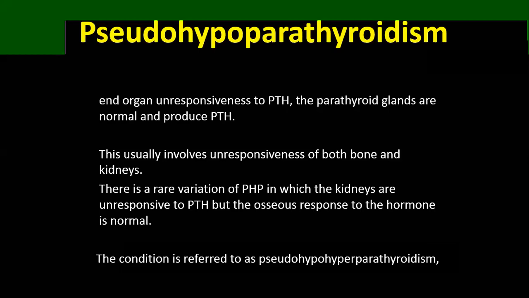So the result will be the kidneys act as if there is hypoparathyroidism, while the bones act as if there is hyperparathyroidism. And this condition is called pseudo-hypoparathyroidism. So the kidneys act like hypo and the bones act like hyperparathyroidism.